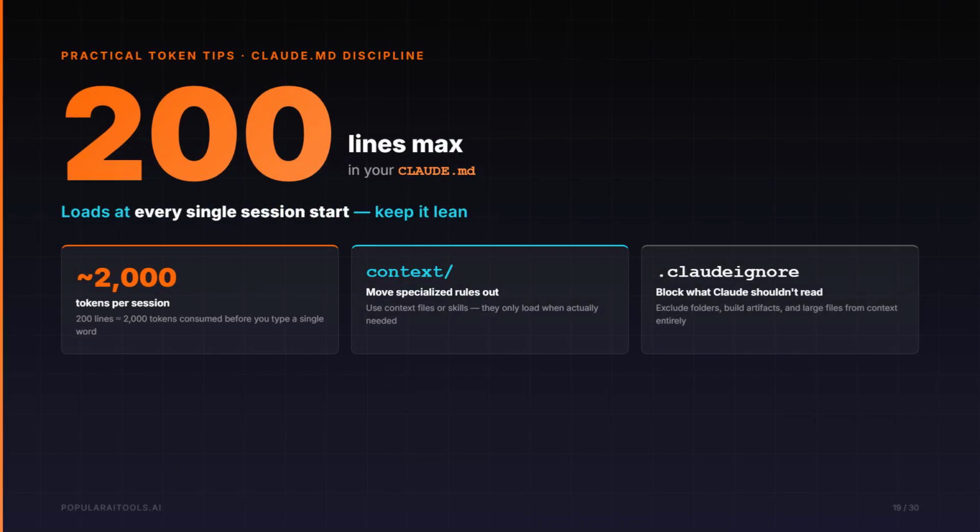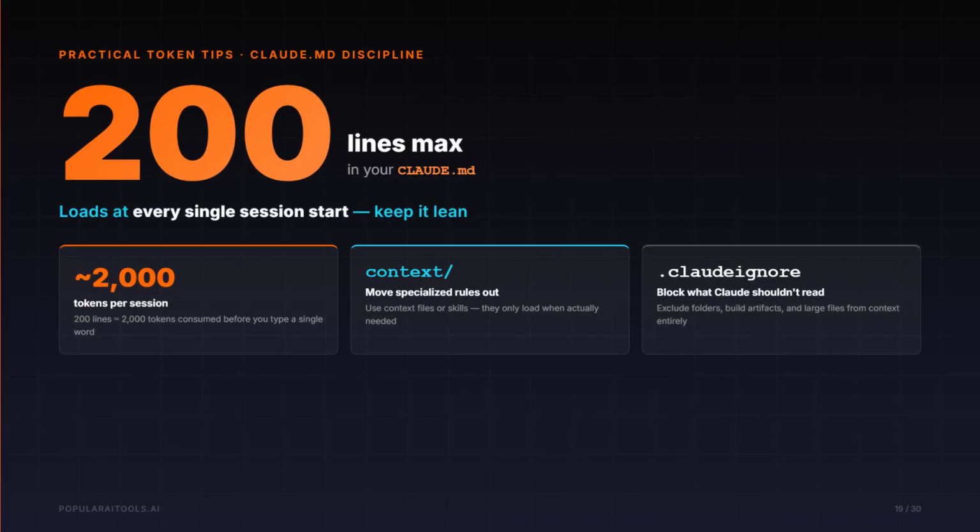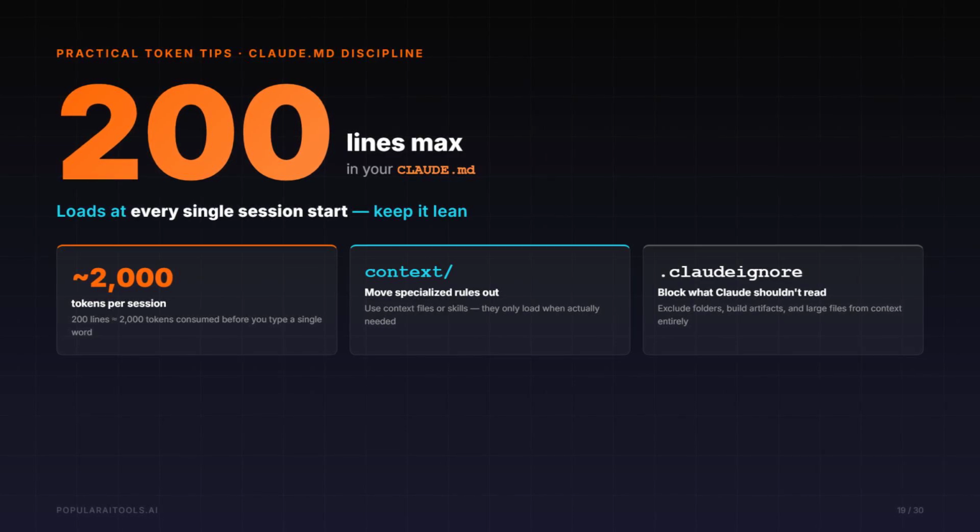CLAUDE.md discipline. Keep it under 200 lines. That's roughly 2,000 tokens loading every single session. Move specialized instructions into context files or skills that only load when needed. And use .claudeignore to exclude anything Claude doesn't need to read.